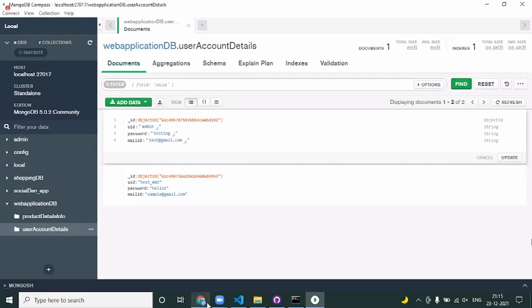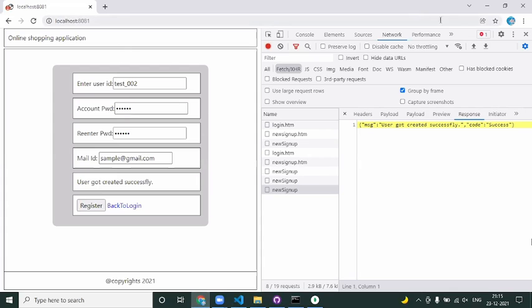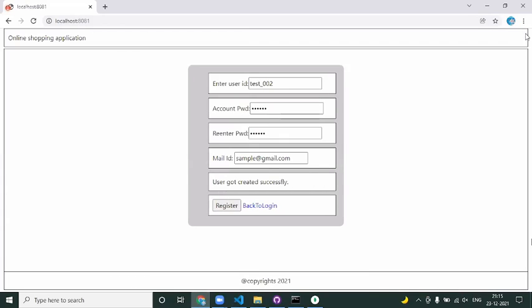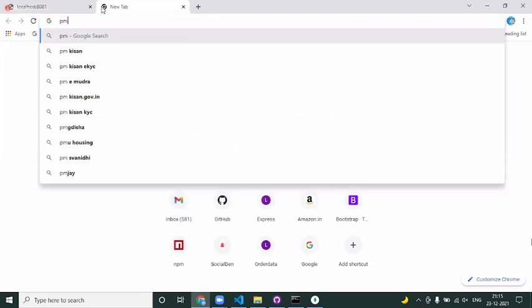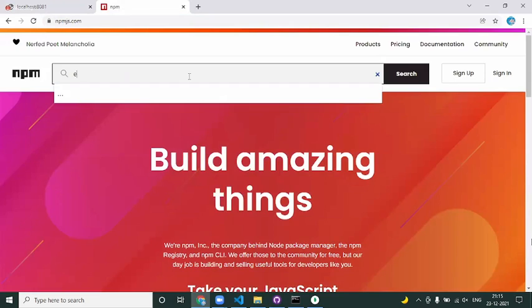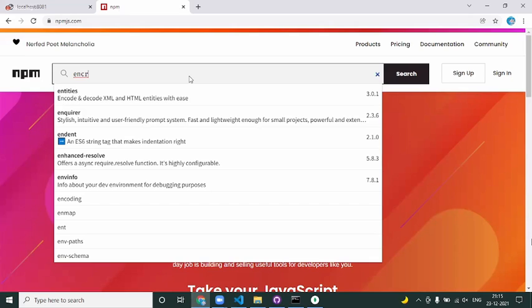Okay, so let us go into this. Now you tell me, for example, I don't have any idea of any node module that can help me in encrypting and decrypting. Can you tell me what is the source from where I can start this? npmjs.com. Exactly. So we already know that we need to go to npmjs.com. There you simply search for something called encryption.